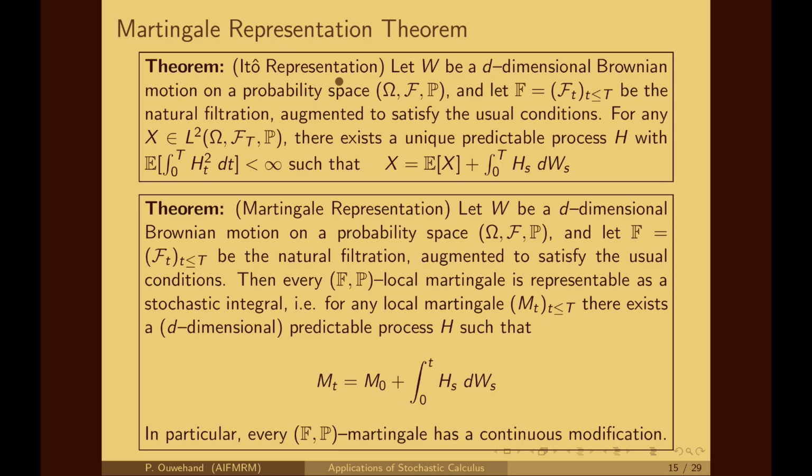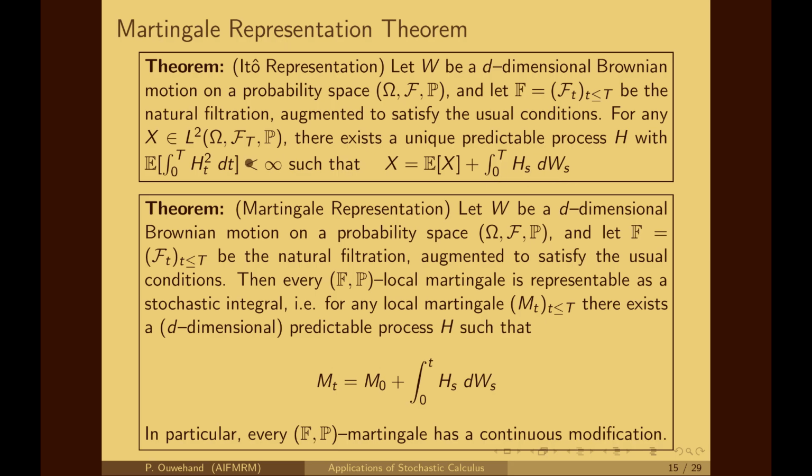If we have a Brownian motion on a probability space (Ω, F, P) with a filtration that is generated by that Brownian motion, augmented to satisfy the usual conditions, and if X is a square integrable F_T measurable random variable, then there exists a unique predictable process H such that X can be expressed as its expectation plus the stochastic integral of H.